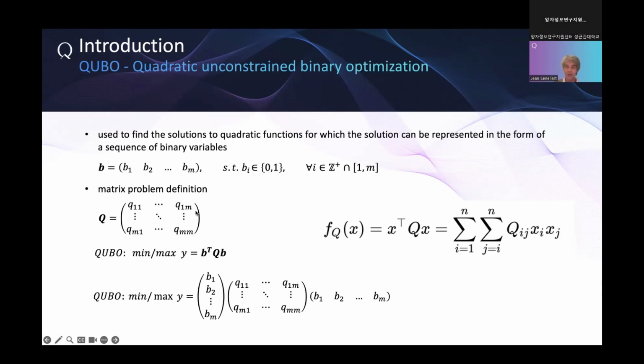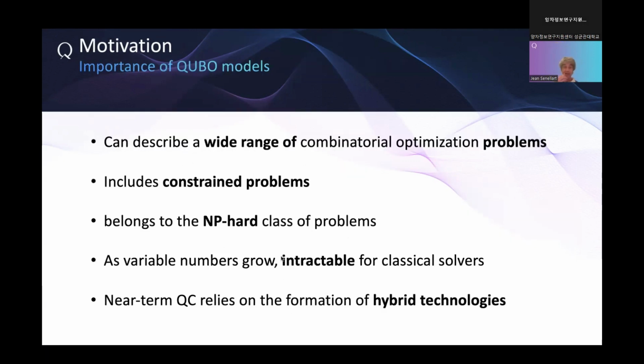So we are summing basically all the terms of this matrix, but only when both column and row index are true in my program. So this is the mathematical formulation of my problem. And this describes a very wide range of combinatorial optimization problems. So we will see that.